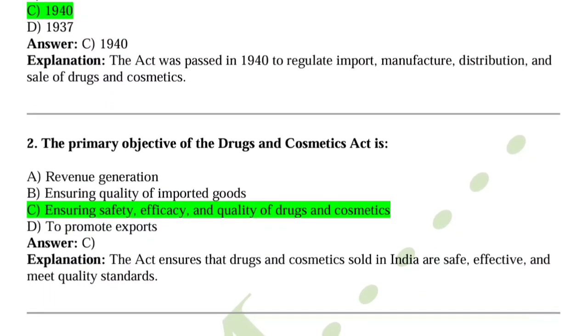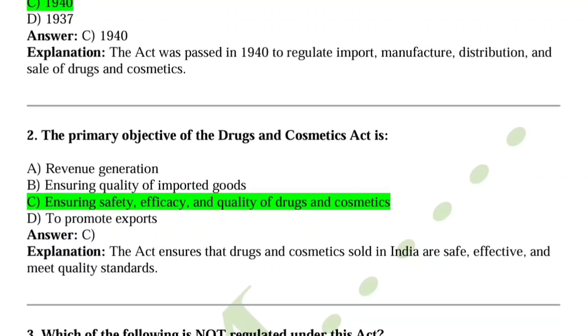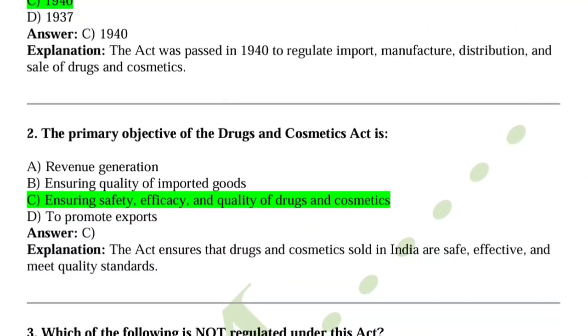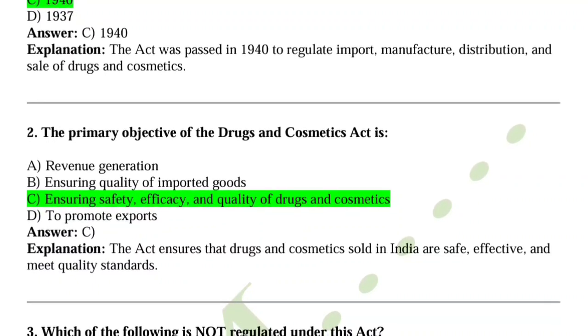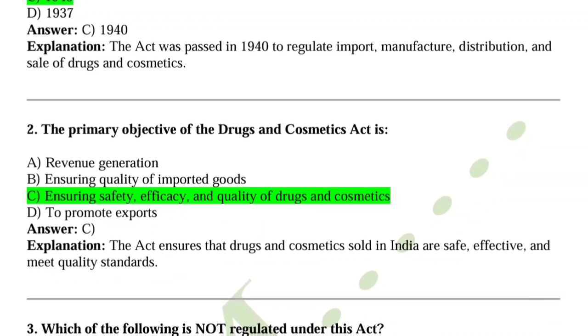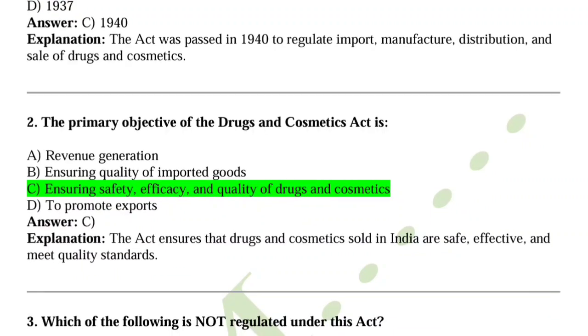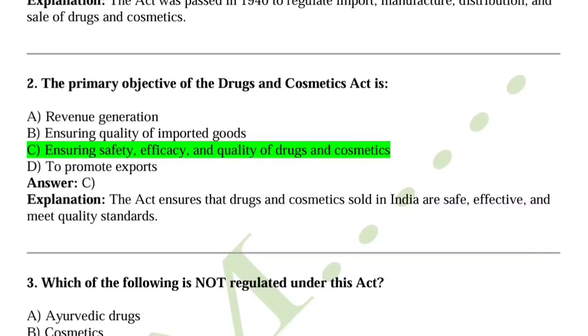Second question, the primary objective of D&C Act is? So answer is C. The primary objective of D&C Act is to ensure safety, efficacy and quality of drug and cosmetic. So cosmetics sold in India are safe, effective and meet the quality standard.